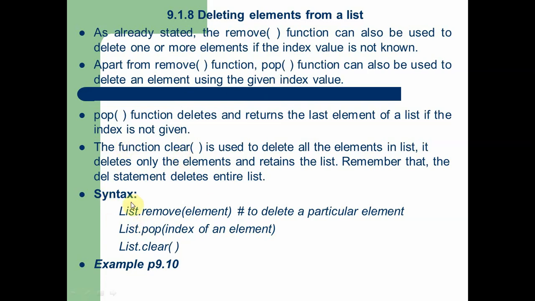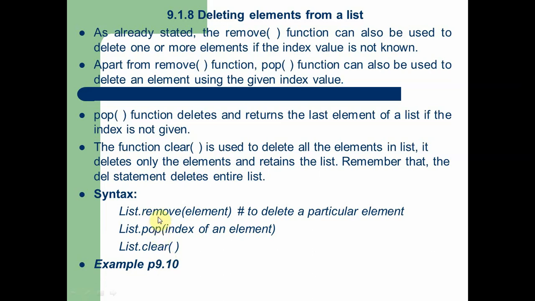The syntax for using the remove function in the list is list name dot remove, and within the parentheses mention the element. Here we don't mention the index number, we should mention the element. The remove function is used to remove an already known element. Again, when we want to remove or delete elements from the list, we can use the pop function, where we mention the index of an element. The clear function will clear all the elements of the list.